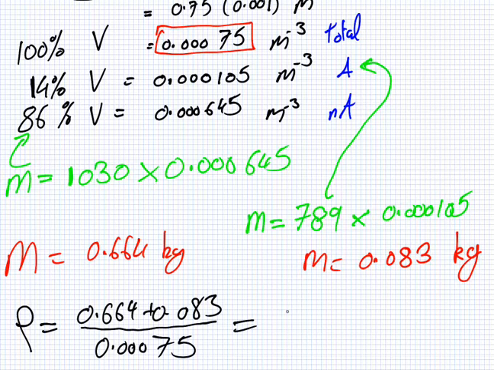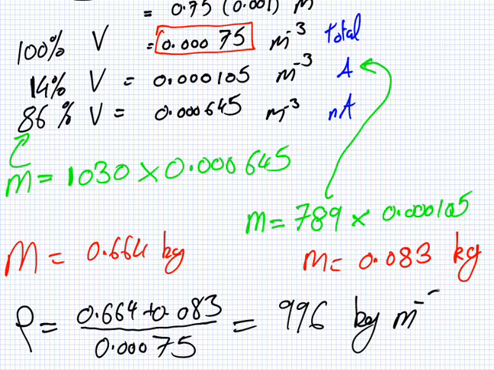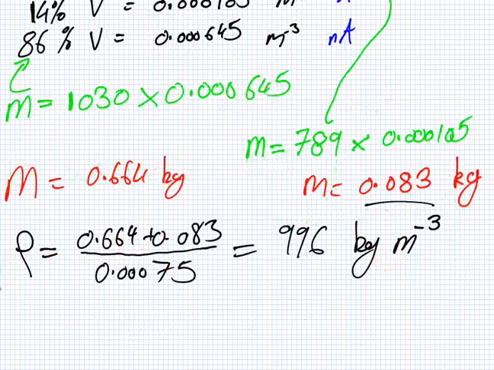And likewise here, mass is, what's the density of the salty water? 1030, is it? 1030 times 0.000645. So here you get the mass of that part, 0.66. Yeah. 0.664 kilograms.